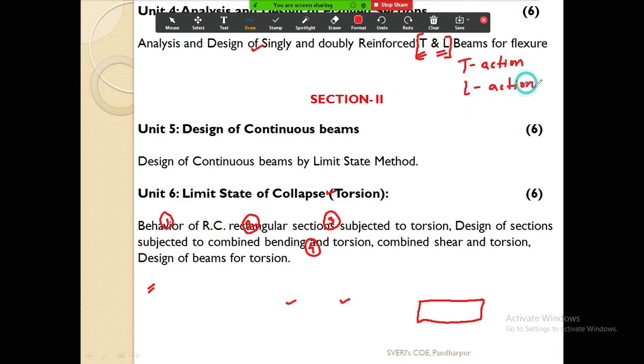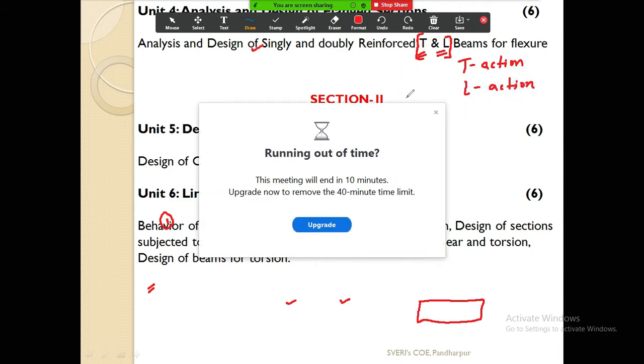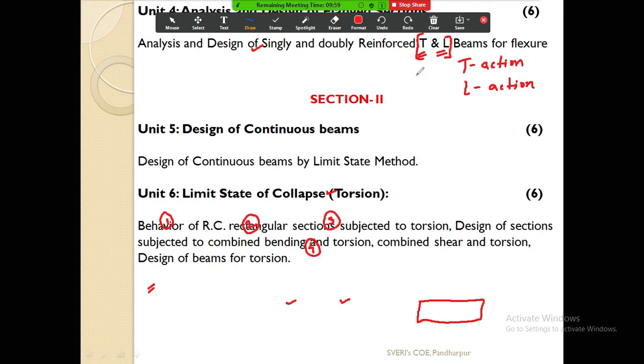One point I want to tell you here in the first lecture. See what they have mentioned: analysis and design of singly and doubly reinforced T and L beams. So there is a confusion. Many students think that the shape of the beam is like T or like L. It is not so.